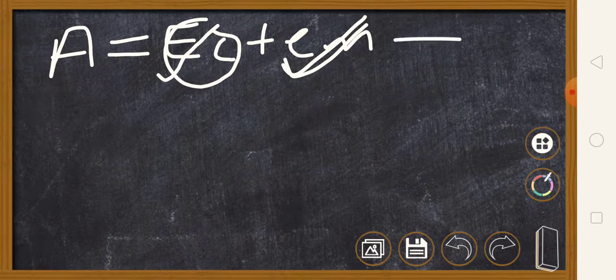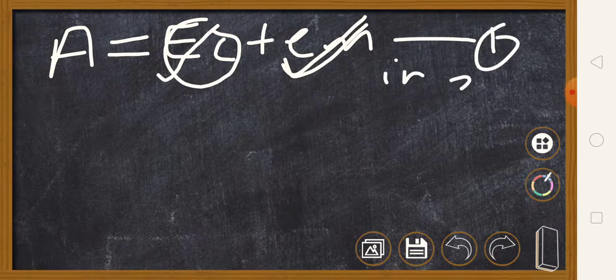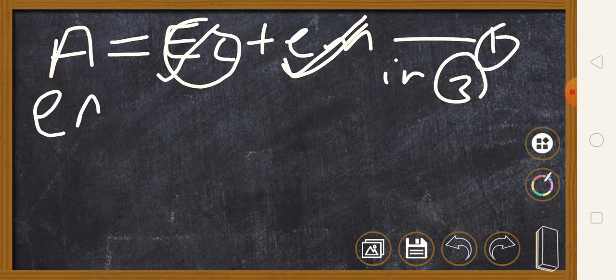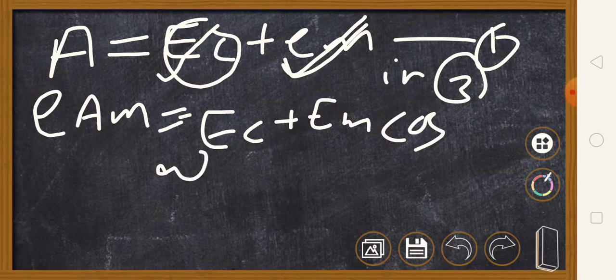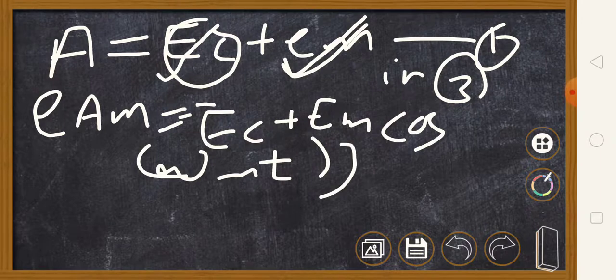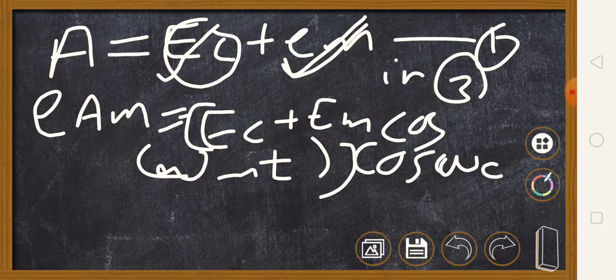So I am going to put this value in equation 3. Equation 3 can be written as e of AM is A, so instead of A, I am writing here Ec plus Em cos of omega m t, into cos of omega c t.